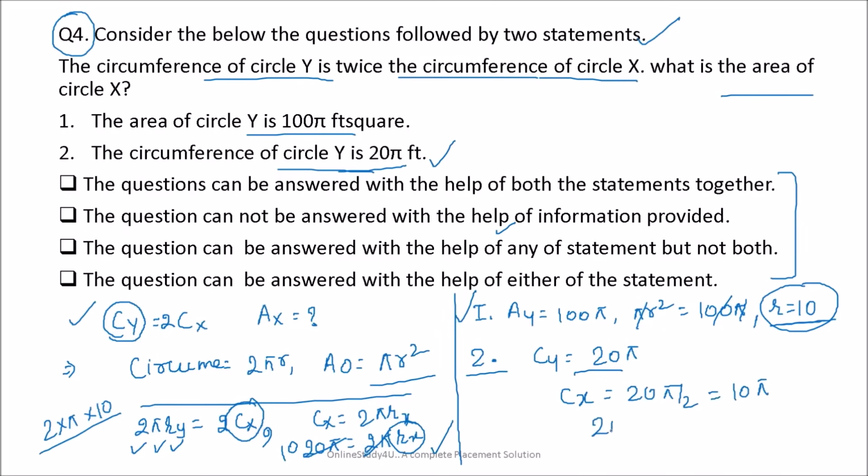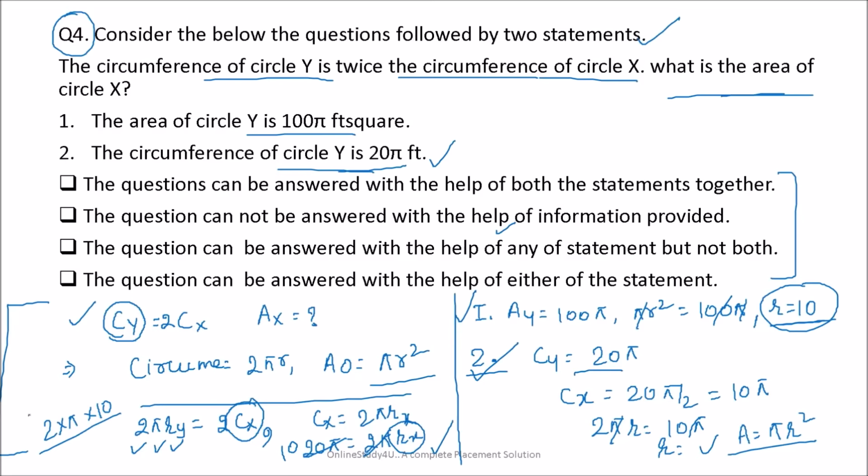So this will become 2 pi r is equal to 10 pi. Again friends, pi cancels, r you will be able to get, and once you get r, then pi r square you will be able to get. So with statement 2 also we will be able to tell the area of circle X. So friends, I could have expanded a lot and shown it to you, but as the value is not required here, you just have to tell whether using this we can find the answer or not.